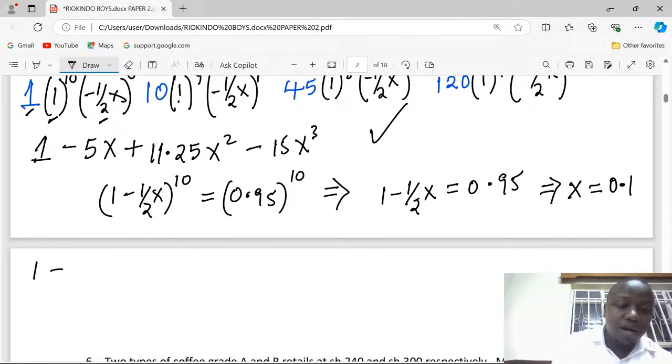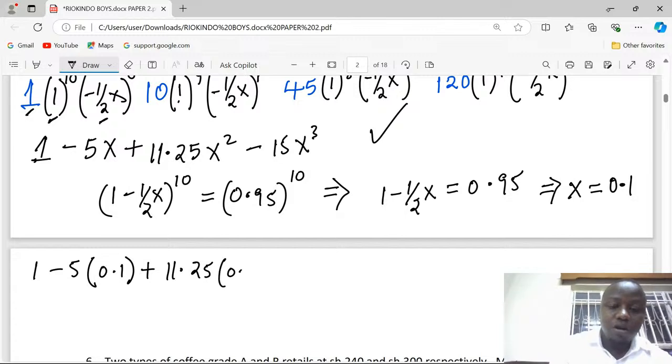We start with 1 minus 5 times 0.1, then plus 11.25 times 0.1 squared, then minus 15 times 0.1 raised to power 3.